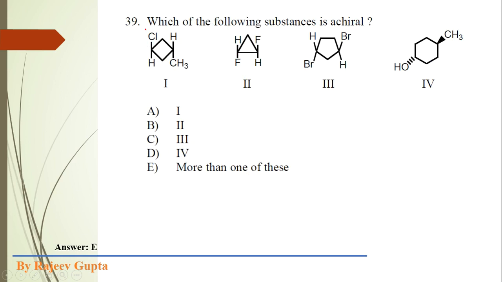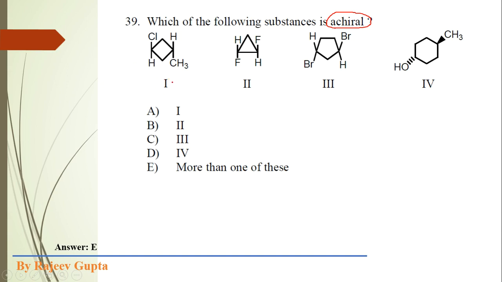Now the next question: which of the following substances is achiral? Achiral means optically inactive, meaning it contains a plane of symmetry or a center of symmetry. The molecule which contains a plane of symmetry or a center of symmetry, we can say it is an achiral molecule stereochemically.